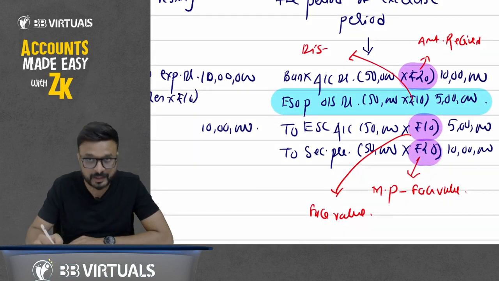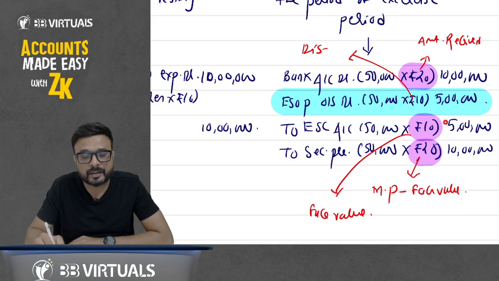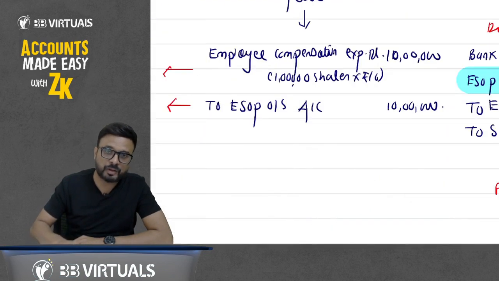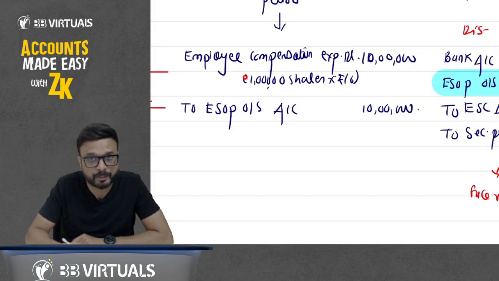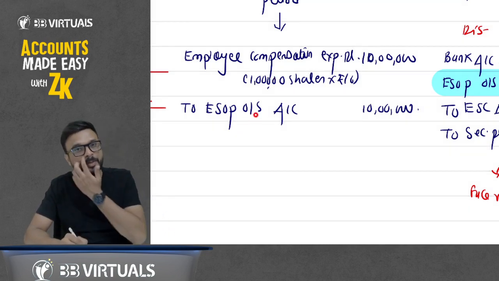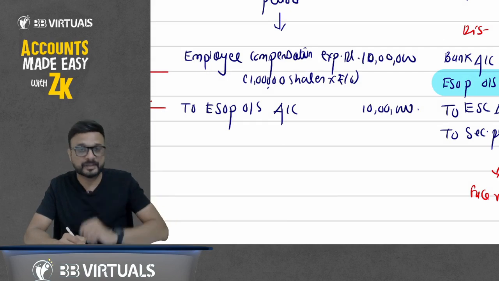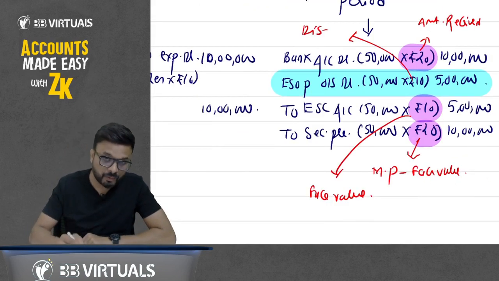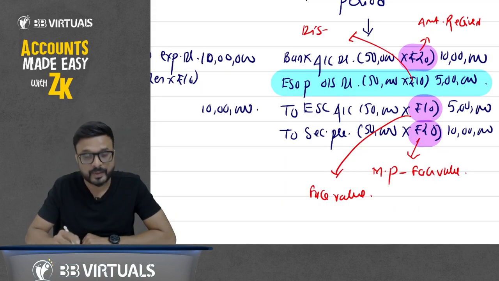So bank account, understand this point. 10 plus 20, 30 rupees. But how much have we received? 20. So this 10 is the discount amount. So here we have already passed the entry for employee compensation expense to ESOP outstanding. This employee compensation expense we have transferred to P&L. What about the ESOP outstanding, which is reflected under reserve and surplus? Now we will utilize the ESOP outstanding, that 50,000 and discount is 10.